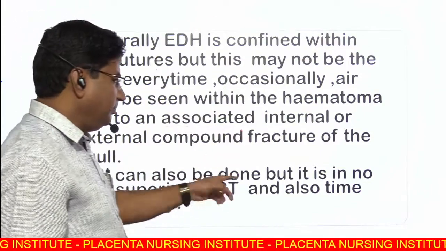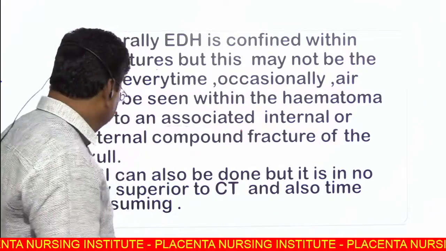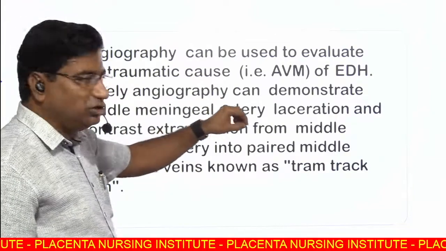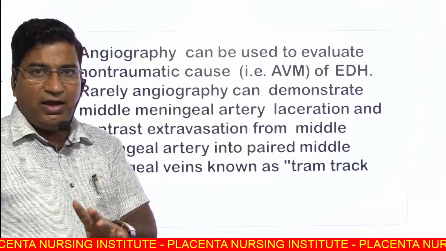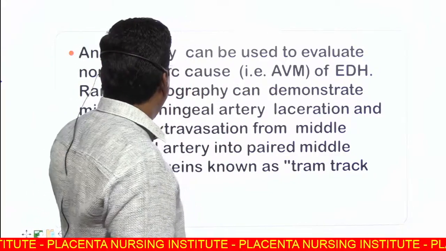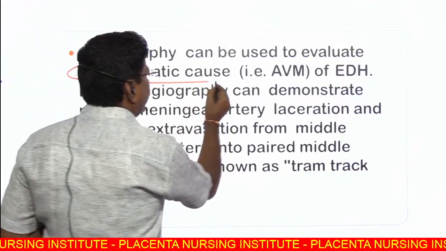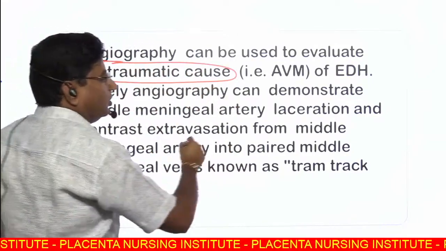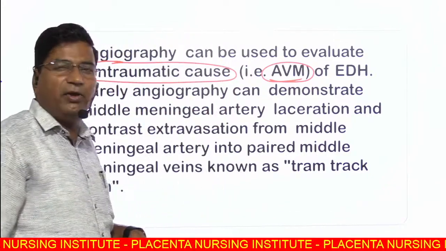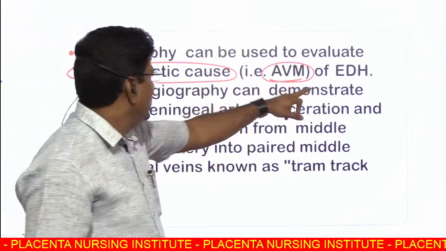MRI can also be done, but it is in no way superior to CT because it is time consuming. Angiography can be used rarely, I again say rarely, to evaluate non-traumatic causes, because there may be an AVM or other anomaly in the vessels.